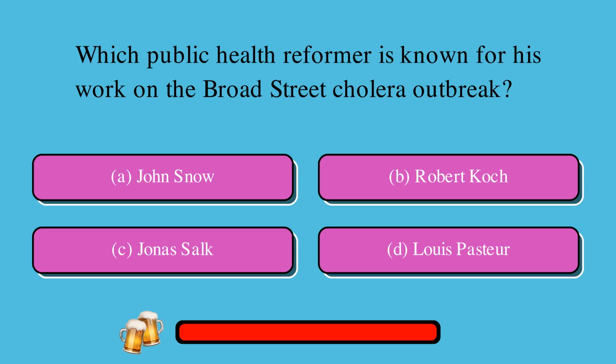Which public health reformer is known for his work on the Broad Street cholera outbreak and its possible solutions? A. John Snow, or B. Robert Koch, or C. Jonas Salk, or D. Louis Pasteur? The correct answer is A. John Snow.